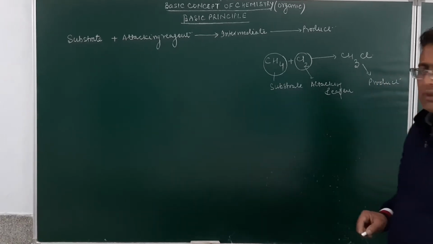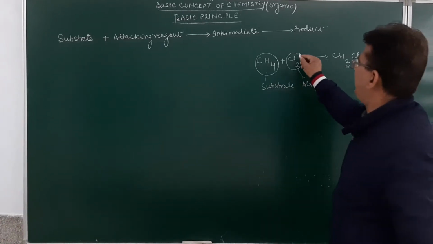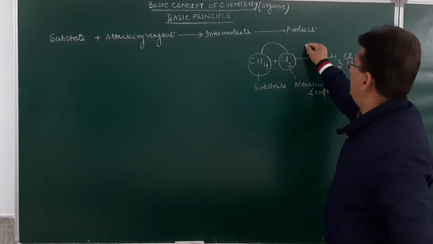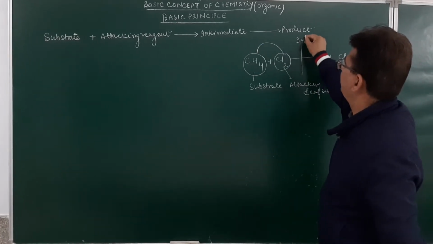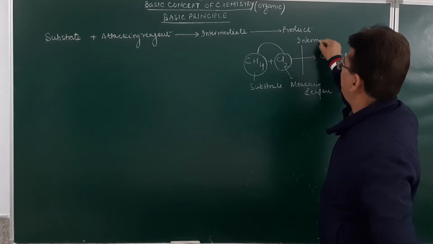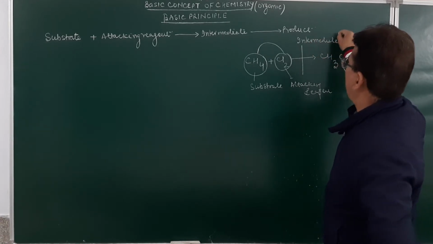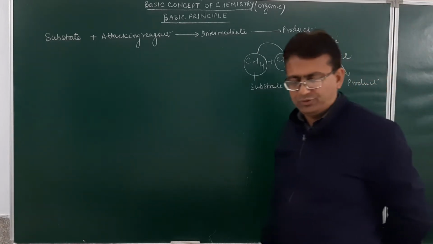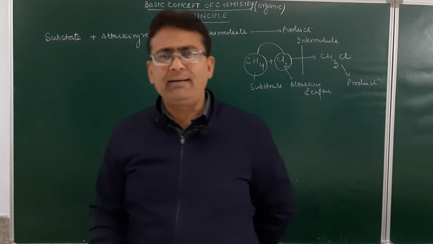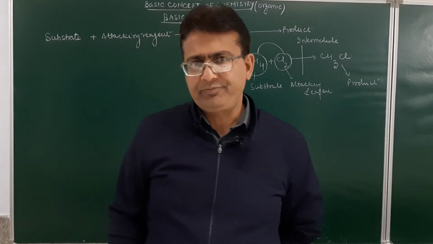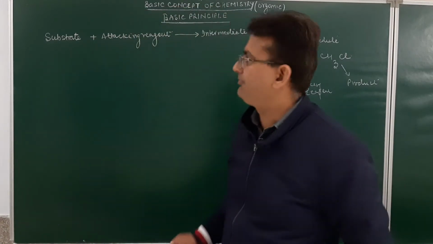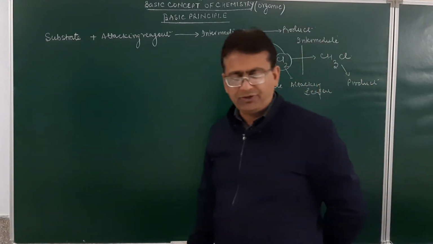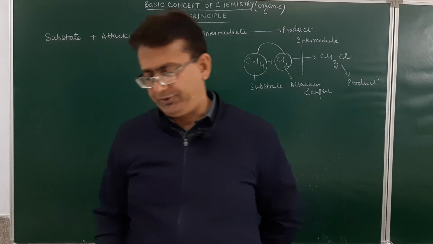Now, when the attacking reagent attacks the substrate, an intermediate develops, and this intermediate results in the formation of a product. So, always remember, student, that the mechanism of any chemical reaction involves four steps: substrate, attacking reagent, reaction intermediate, and the product.